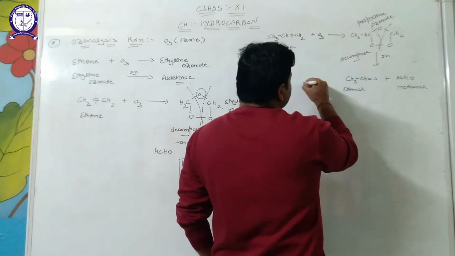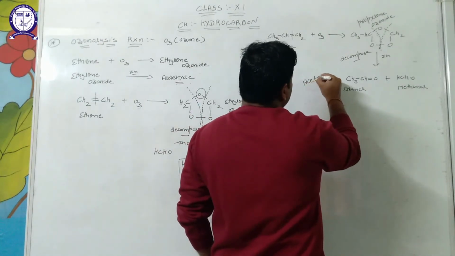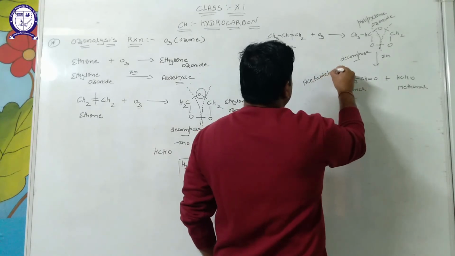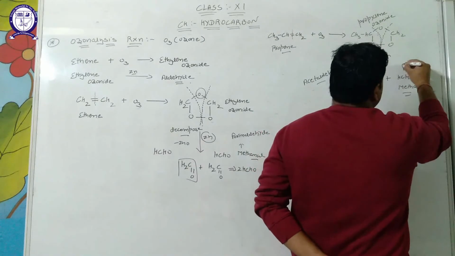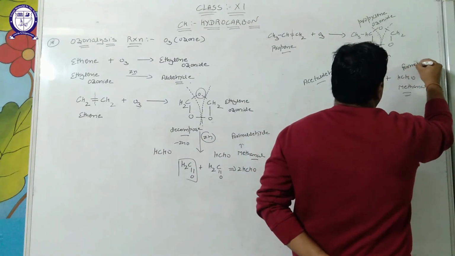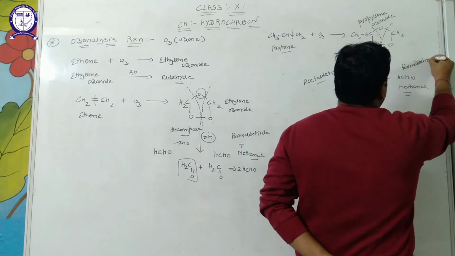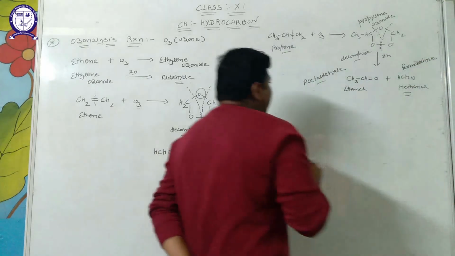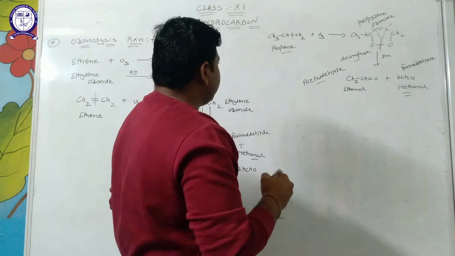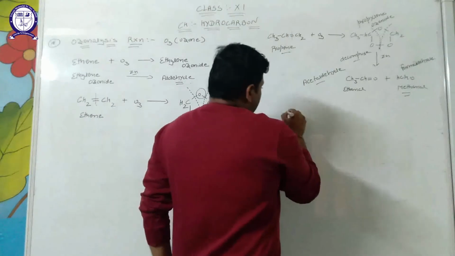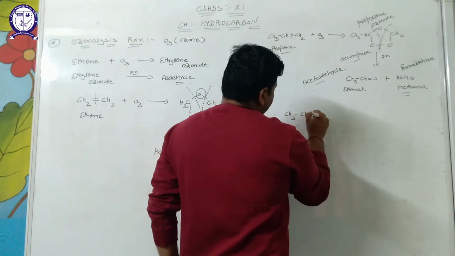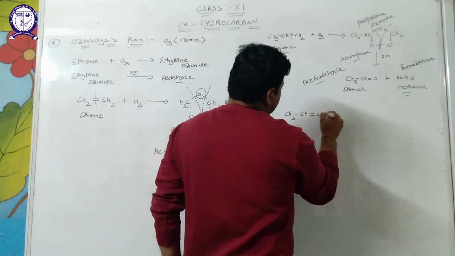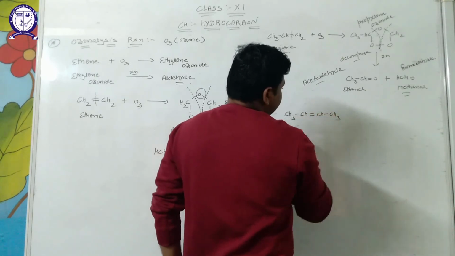Its common name is acetaldehyde and its common name is formaldehyde.